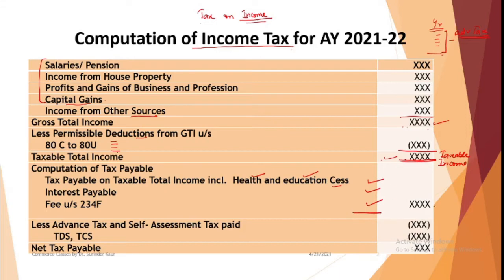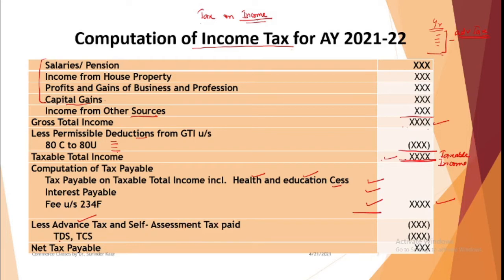So this is your total tax liability. Now out of your total tax liability, some tax has already been paid by you in advance, because as the law states, tax must be paid as you earn the money. So pay as you earn. When you are earning income, you need to pay taxes alongside. Then you might be paying some tax on the basis of your own assessment, because you need to pay complete tax before filing the return. So your payment of taxes on account of your own assessment is called self-assessment tax.